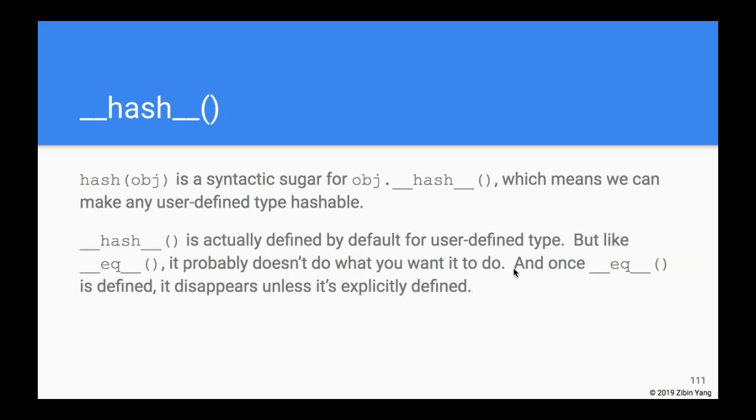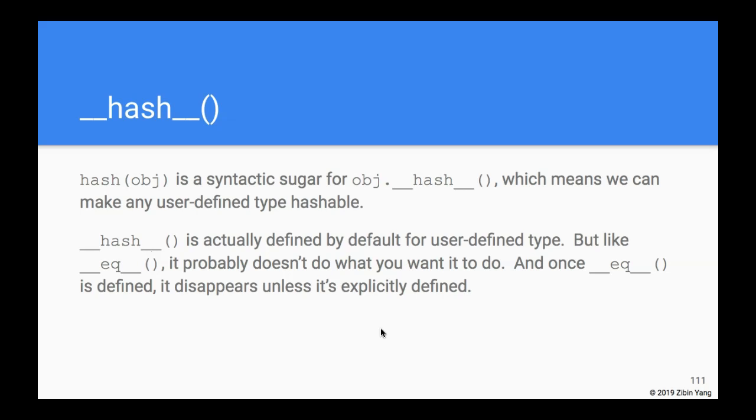Another kind of odd thing here, it's actually not odd when you think about it, but I just want to point it out, is if you implement dunder equal, then the default dunder hash actually disappears. So once you define dunder equal and you still want your object to be hashable, then you have to explicitly define dunder hash.